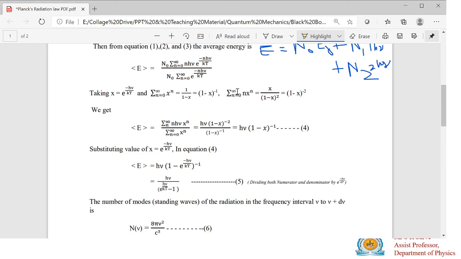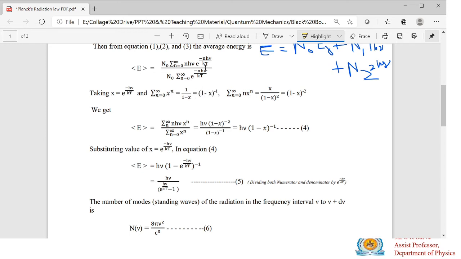The summation from n = 0 to infinity of n x raised to the power n will be equal to x times 1 minus x raised to the power minus 2. Similarly, in the denominator, the summation from n = 0 to infinity of x raised to the power n, because e raised to the power minus h mu divided by kT is taken as x, will be equal to 1 minus x raised to the power minus 1.